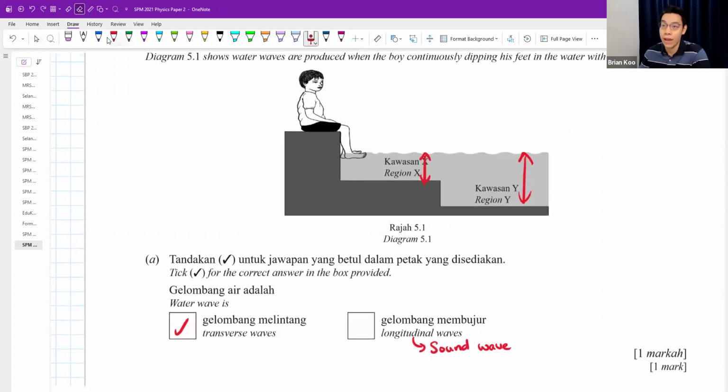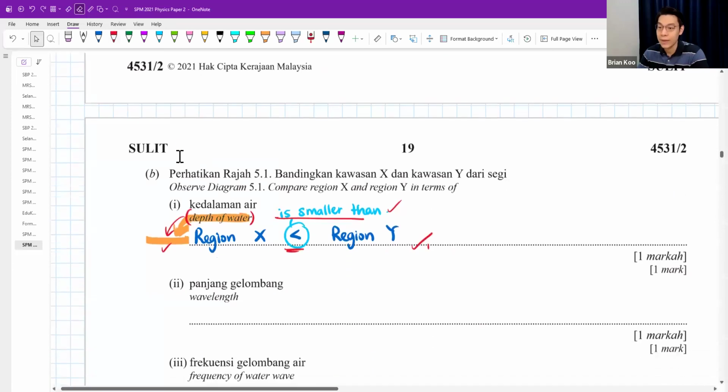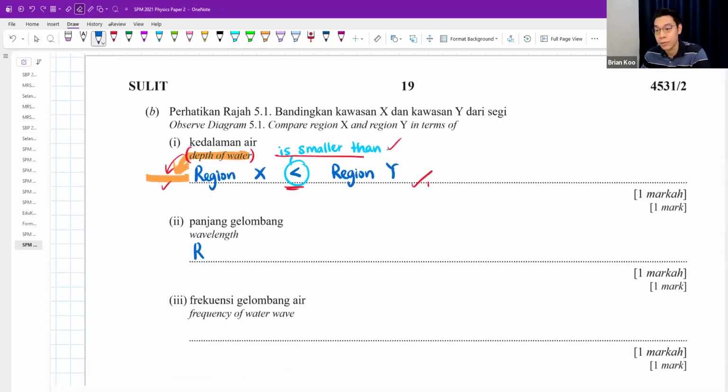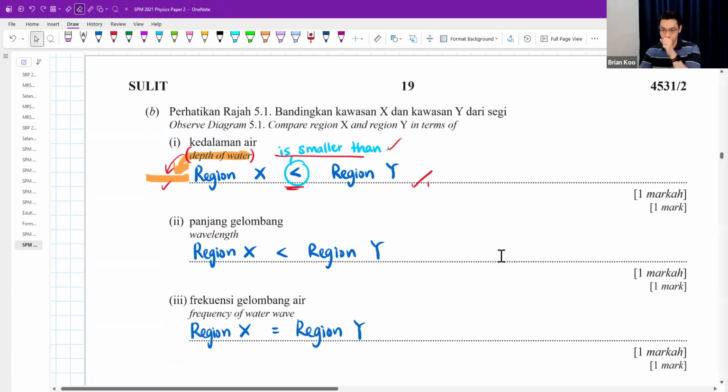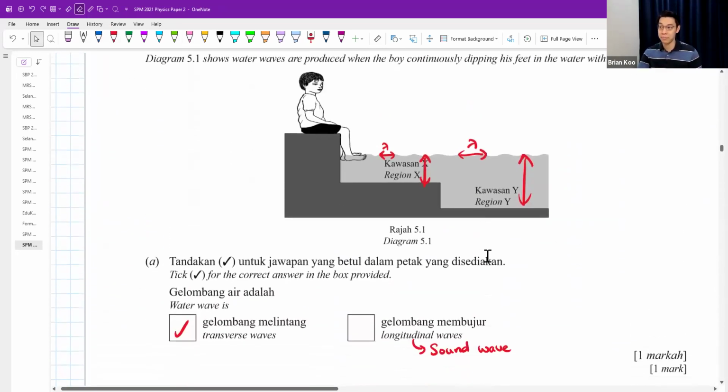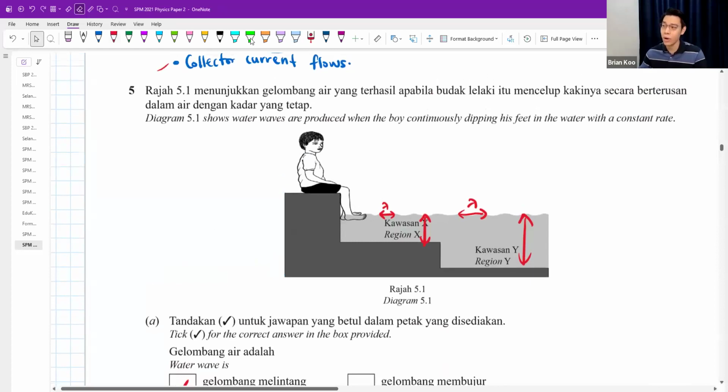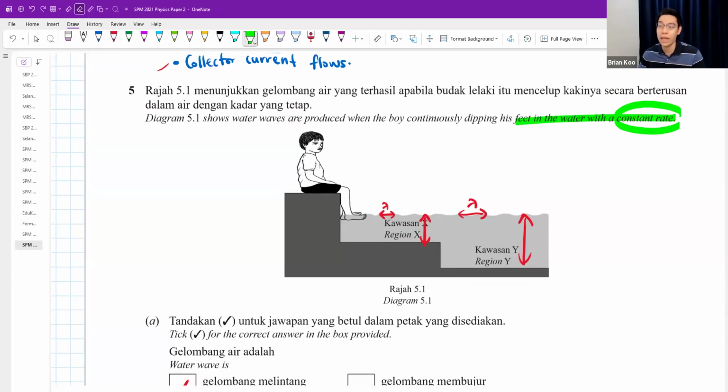And then you can compare the wavelength. This one is a bit hard to see, but you will notice this one is closer a little bit, while this one is further. It's always like that. The wavelength in region X is smaller than in region Y. Okay, the frequency of the water waves must be the same. How do I know the frequency is the same? Because the boy keeps on dipping his feet at a constant rate.